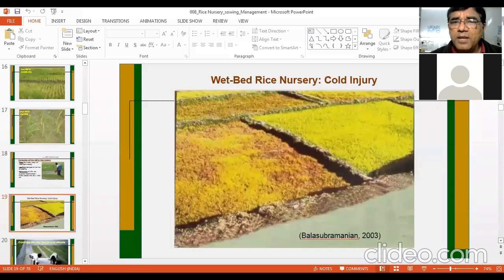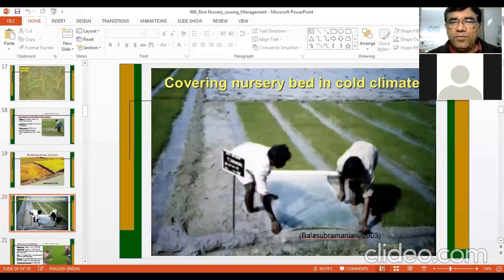Now you can see sometimes in the nursery area, there could be some cold injury also. After iron deficiency, another problem could be cold injury in certain areas of the world, where rice is grown under subtropical conditions, under low temperature conditions. So what is the best option? Covering the nursery bed in cold climate. If it is too cold, then you can cover the nursery with plastic. That is the option.